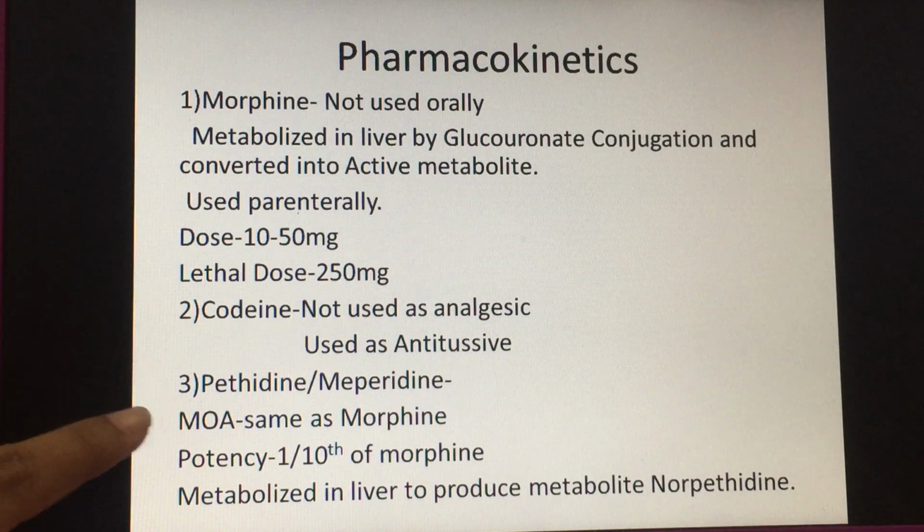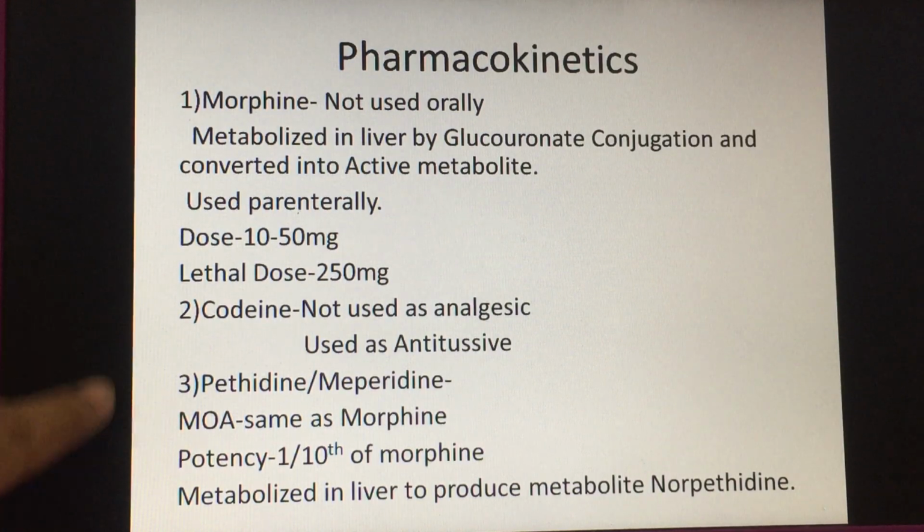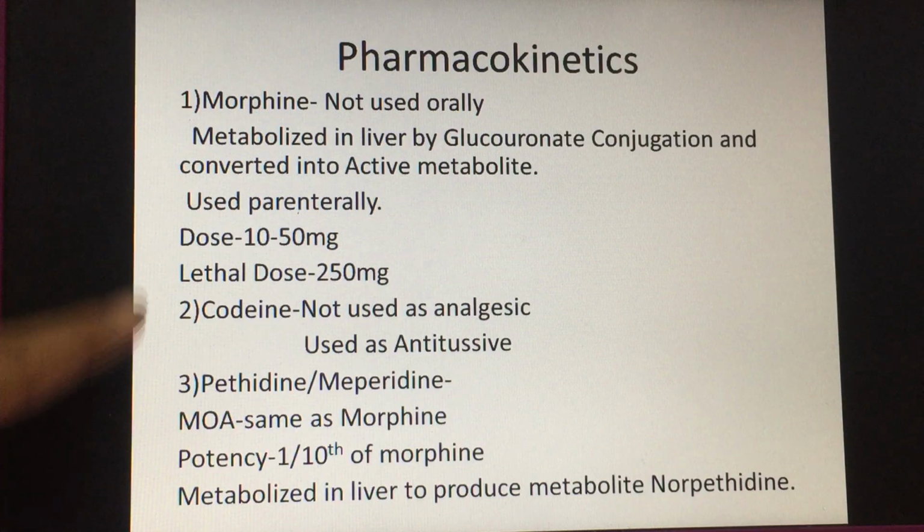Coming to pethidine or meperidine, its mechanism of action is the same as that of morphine, but certain differences are seen. Pethidine causes less constipation, less respiratory depression, and less histamine release. So these are certain differences between pethidine and morphine. Its potency is very low compared to morphine, about 1/10 of morphine potency.